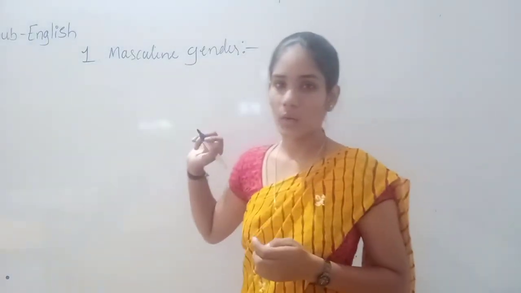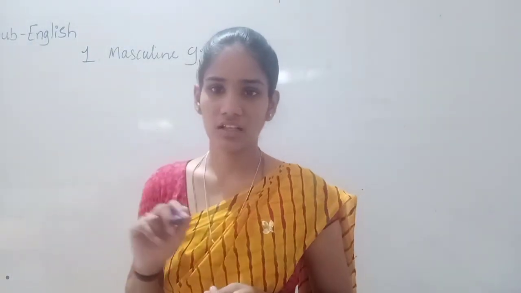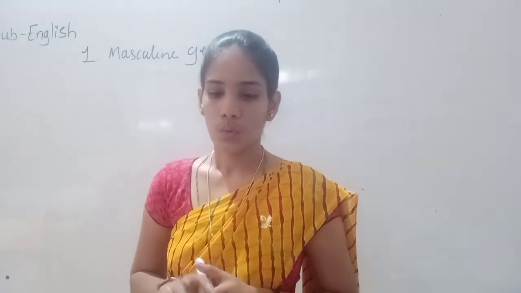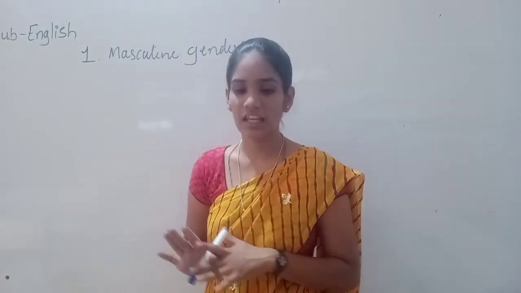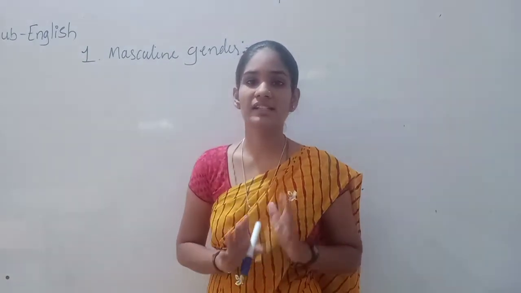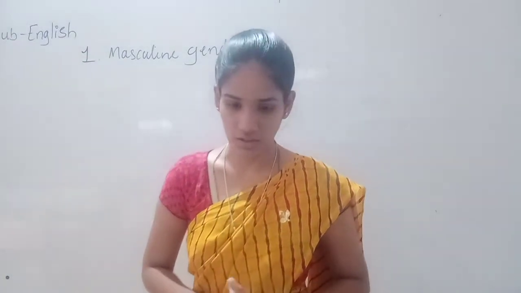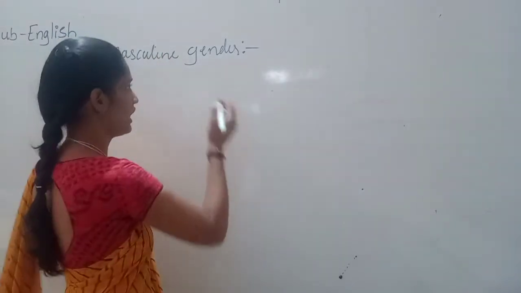Once again I will give you the meaning, listen carefully: a noun which denotes a male person or an animal is known as masculine gender.